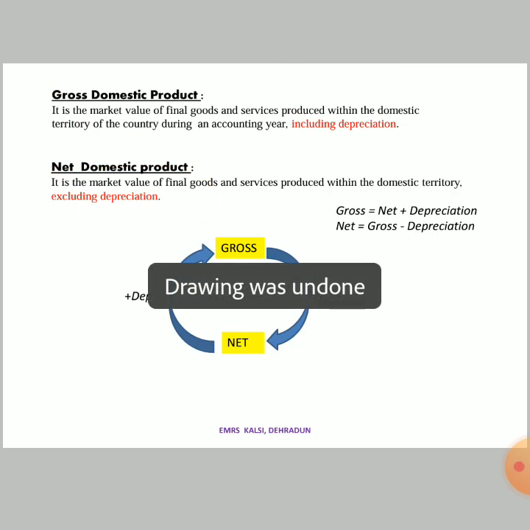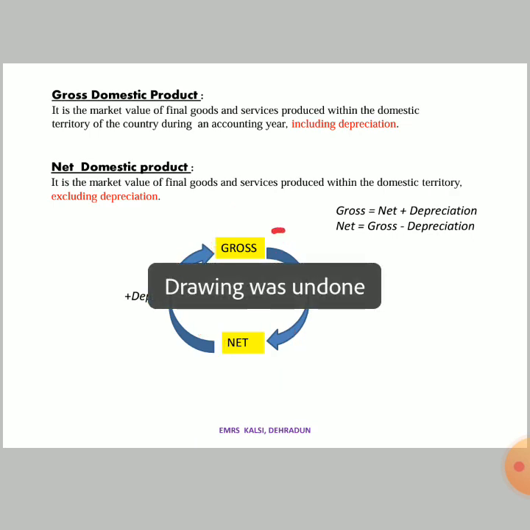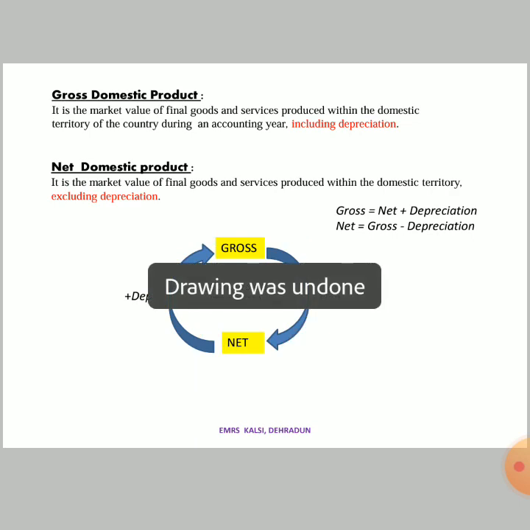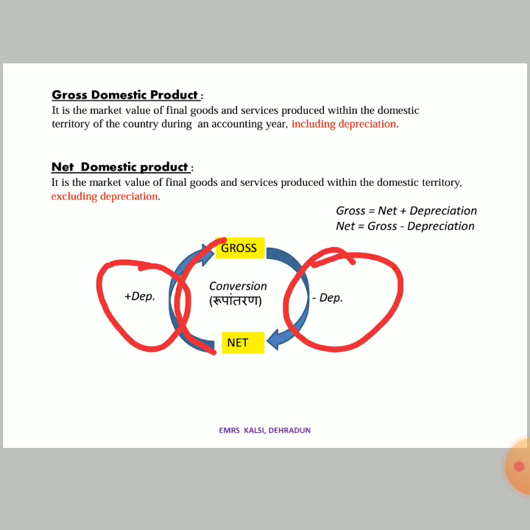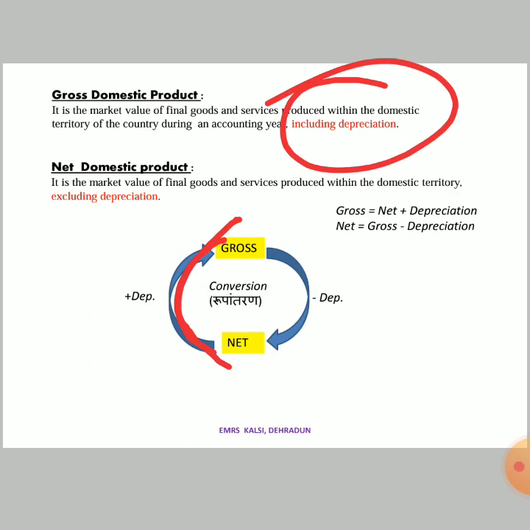Clear? So how will we convert? We have to convert gross into net, so we will subtract depreciation. And when we have to convert net into gross, we will add depreciation. Why? Because we are converting net into gross, and to calculate gross we have to include the depreciation.